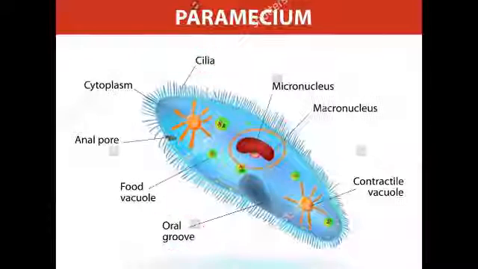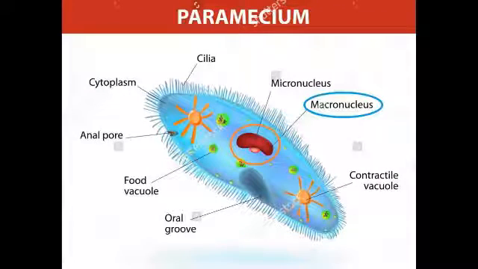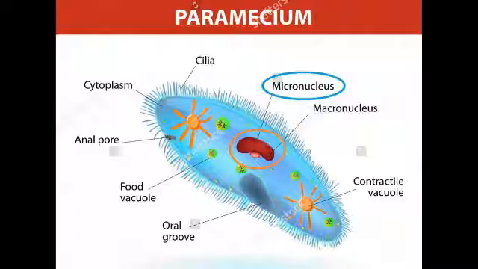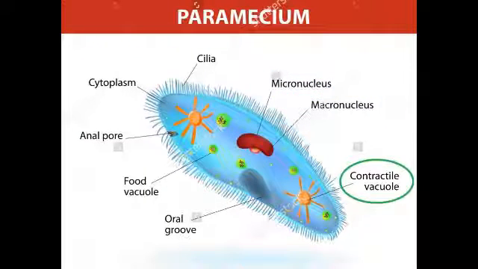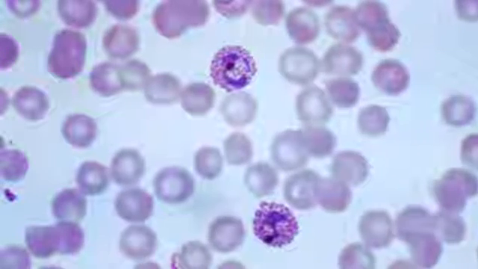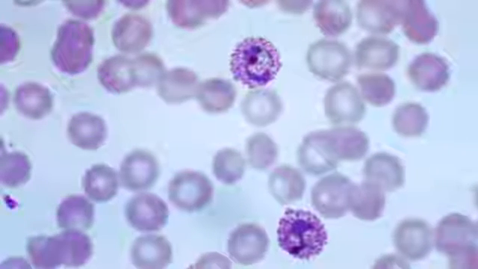A paramecium has 2 nuclei. The macronucleus controls everyday activities, and the micronucleus controls reproduction. A contractile vacuole contracts to force out excess water from the paramecium. 4. Sporozoans, which belong in the phylum Sporozoa. They live only as parasites and feed on the blood of their hosts. Plasmodium is a sporozoan that causes malaria. It's spread by one species of mosquito.